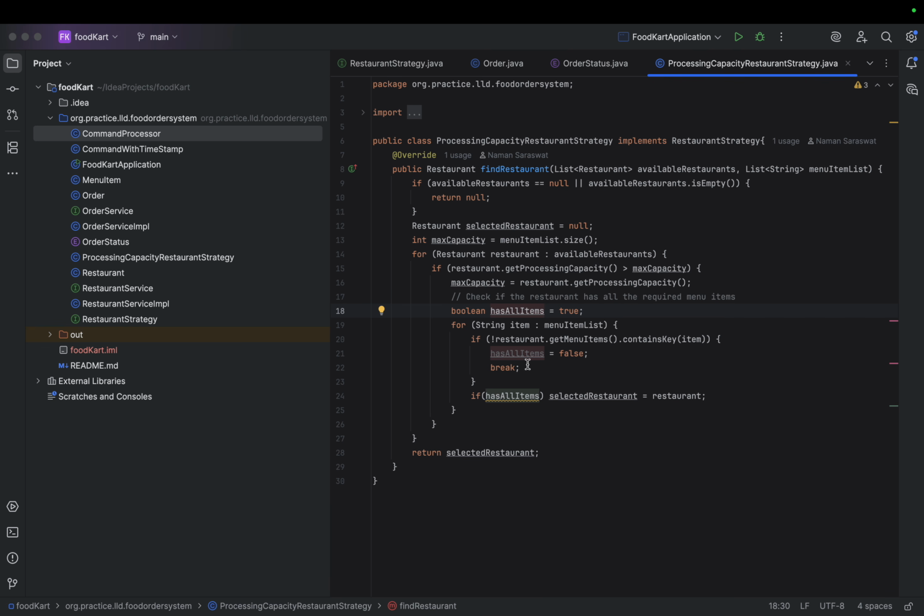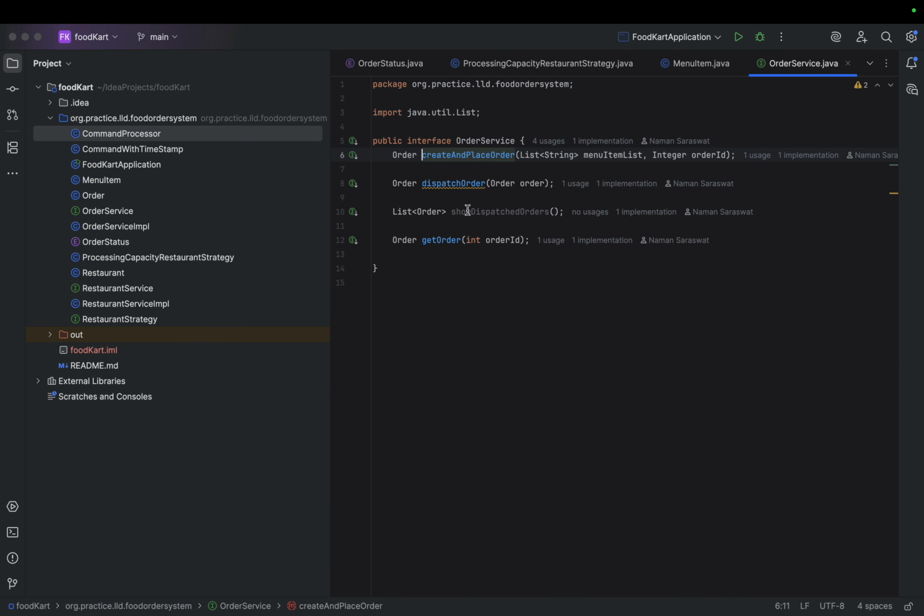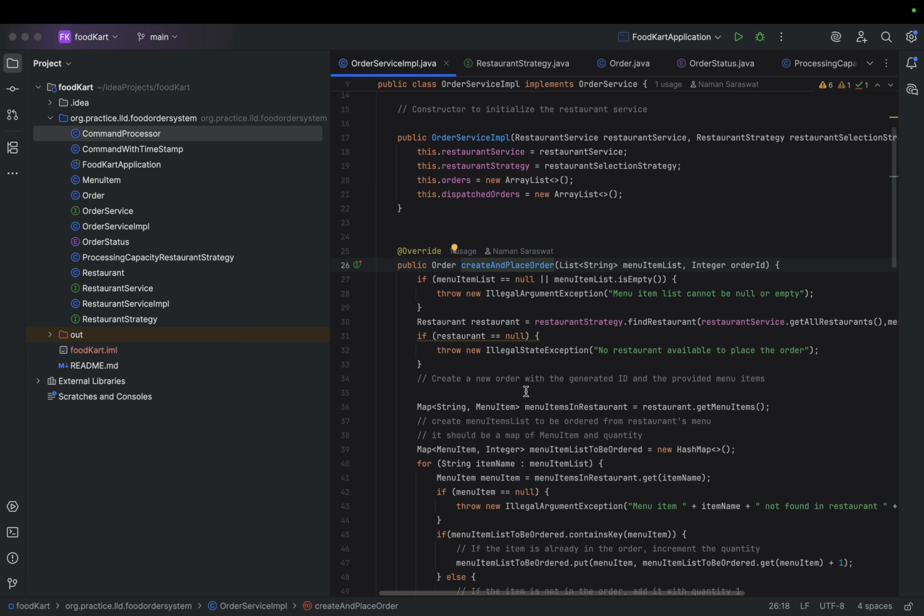And we have created this flag. If this flag is true, then select restaurant will be the restaurant that is being first processed from this list. Here we will provide that. So if I go back to command processor, we are creating the placing the order. So now we got the restaurant.